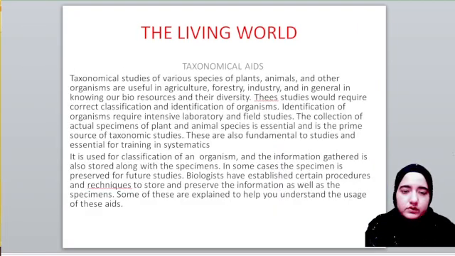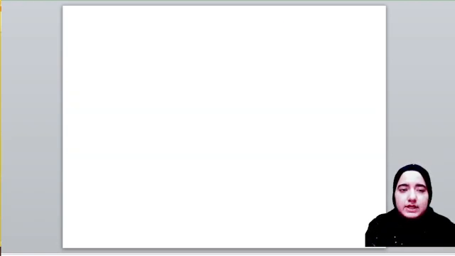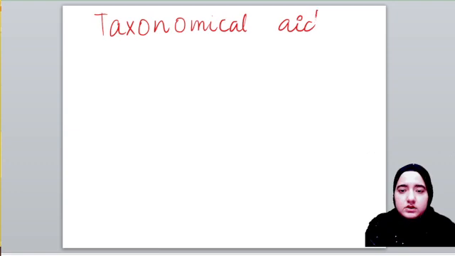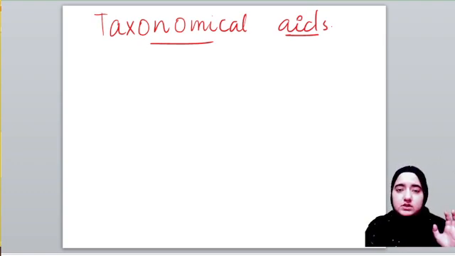Okay, moving forward. We have so many taxonomical aids. What do taxonomical aids mean? Taxonomical aids are those aids which help us to recognize some organisms, or to learn their characteristics, in order to know the organism very well.